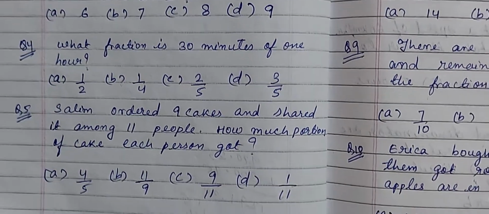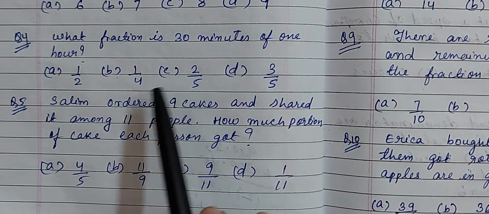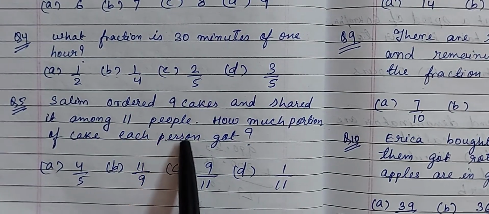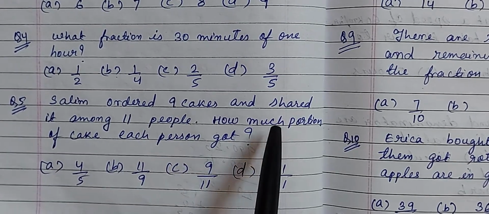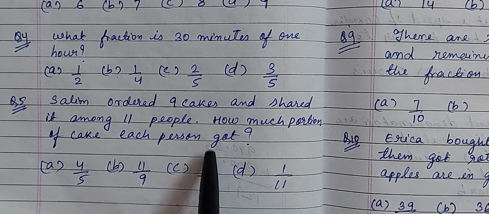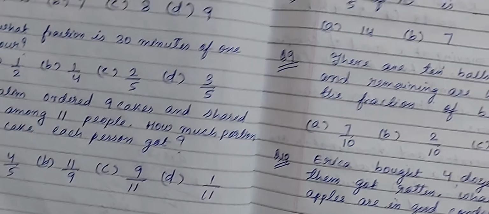Salim ordered 9 cakes and shared among 11 people. So 9 cakes is shared among 11 people. Means 9 cakes are divided equally among 11 people. So what will be the question is, how much portion of cake each person gets? So that is 9 by 11. Okay. Let us come to question number 6.